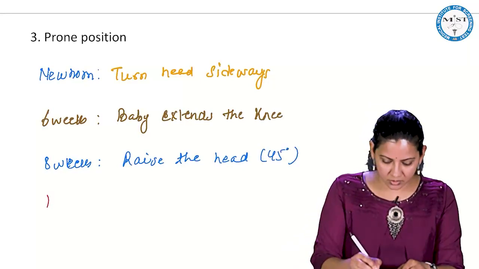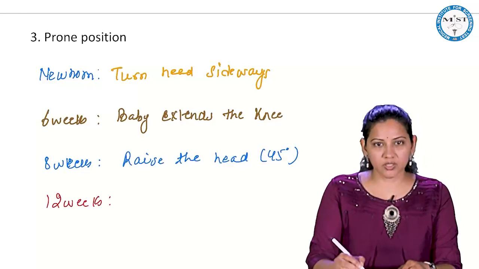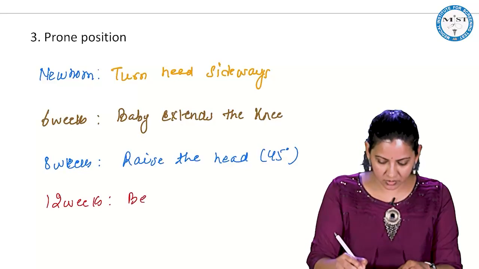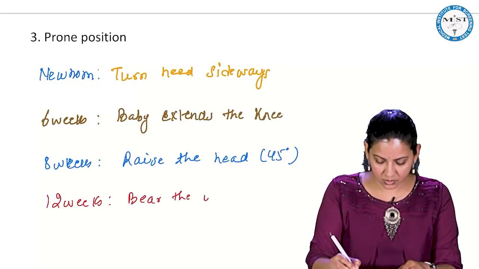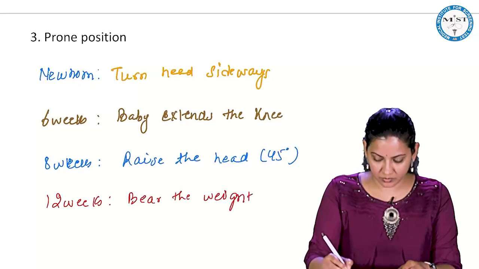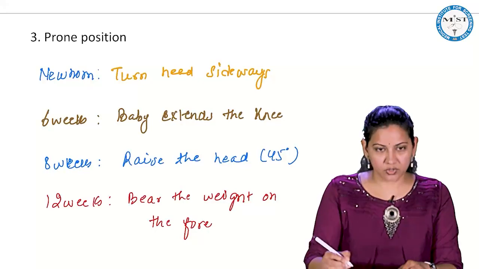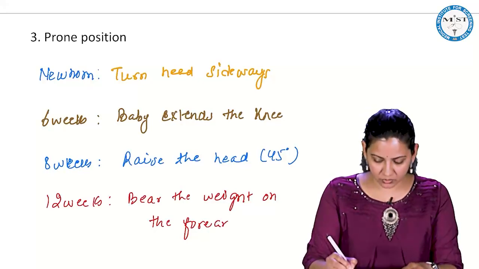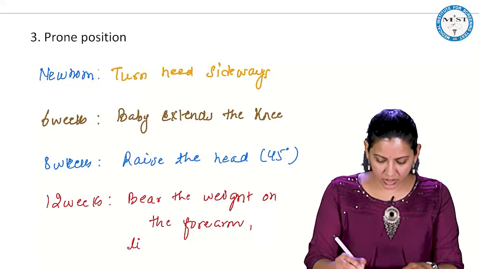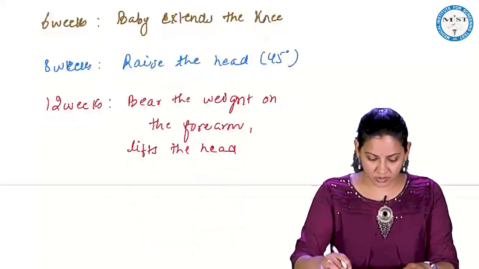Then at 12 weeks it will bear the weight on the forearm. So, as it is bearing the weight on the forearm, it lifts the head. Clear?